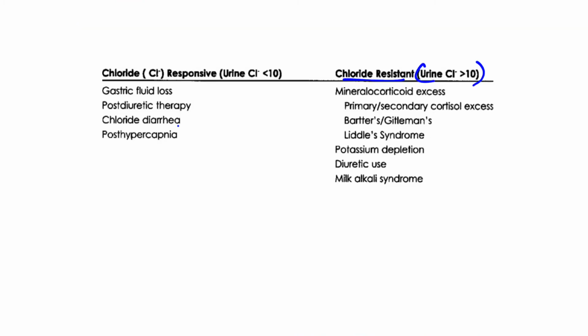So we have learned that metabolic alkalosis can be classified as chloride responsive and chloride resistant. We have also learned that extrarenal causes lead to chloride responsive metabolic alkalosis, that is urine chloride less than 10 milliequivalent.